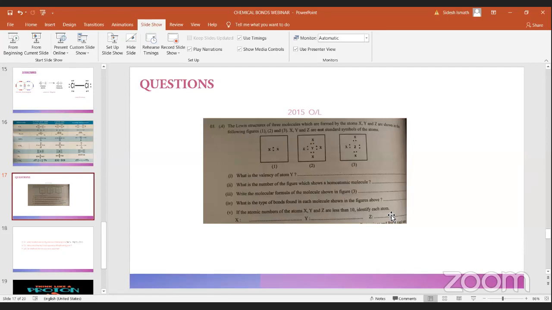Z is nitrogen because it has 5 valence electrons. Okay. Now we'll move on.